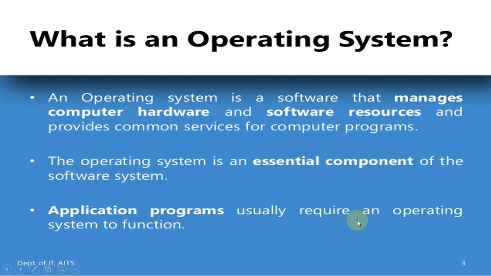Application programs usually require an operating system. First of all, two questions arise: what is an application program and why is the operating system important for application programs? Application program means the other software we use, for example Paint, MS Word, MS PowerPoint. Everything we use in our PC is an application program. And why is the operating system important for application programs? Because no application is going to run without the operating system. The operating system is essential for all the application programs in your PC.